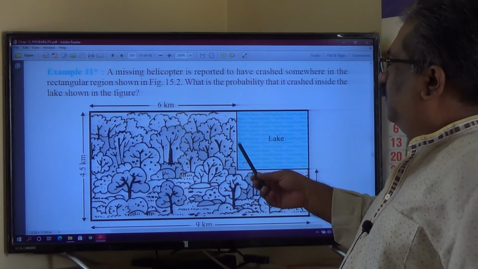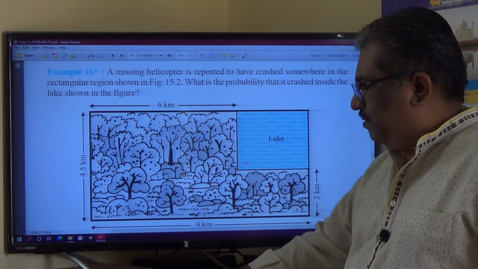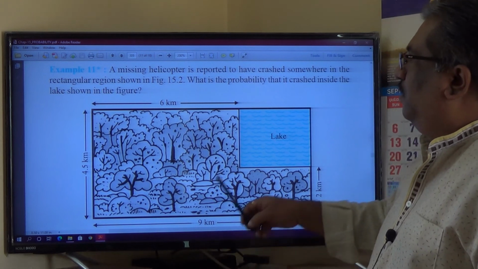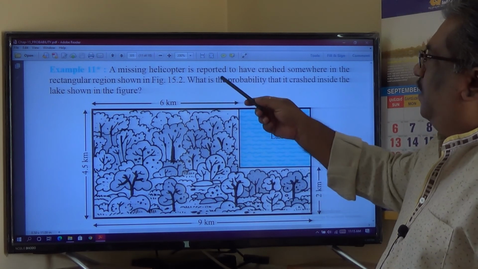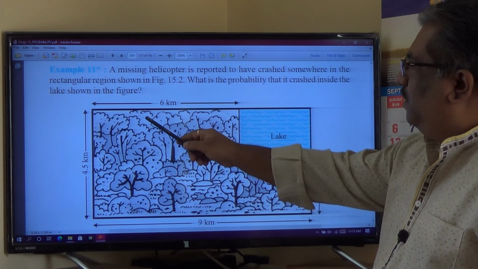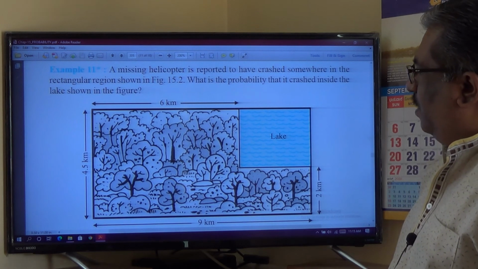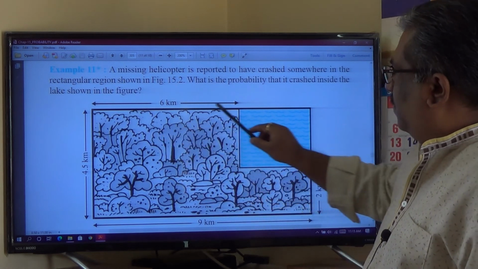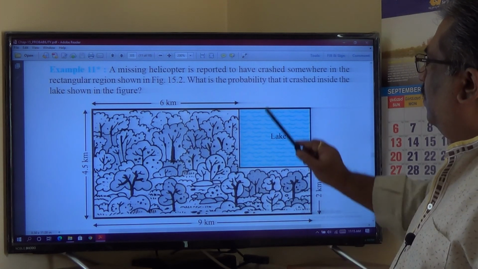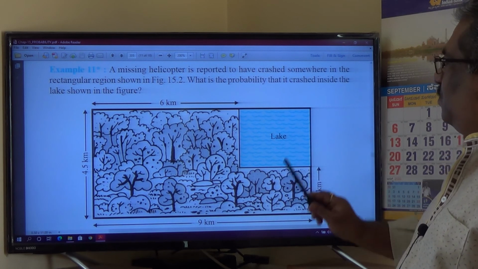Here, this numerical is related to a geometrical figure. So let us read this question very carefully. A missing helicopter is reported to have crashed somewhere in the rectangular region as shown in figure 15.2. The missing helicopter must have crashed in this entire region. This is the diagram given. What is the probability that it crashed inside the lake as shown in the figure?